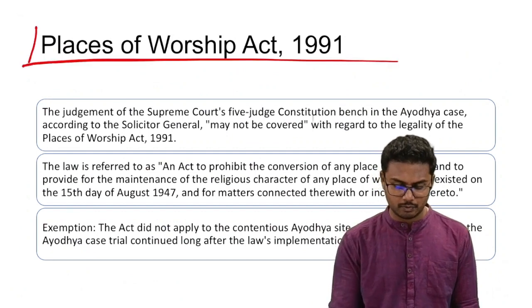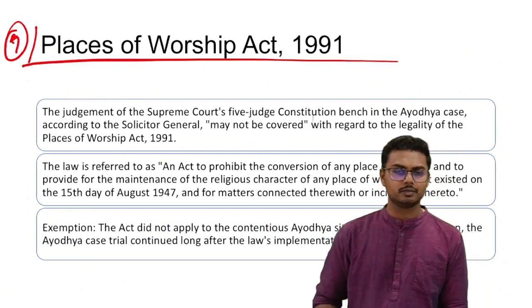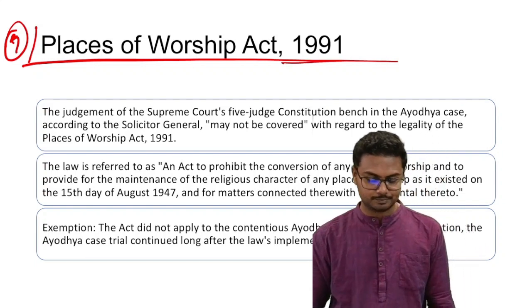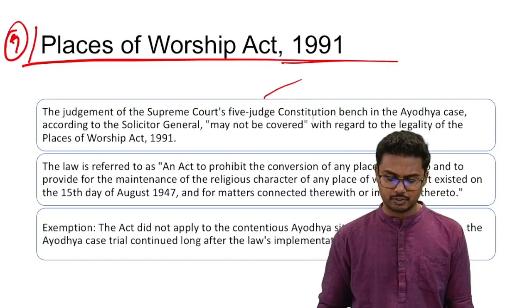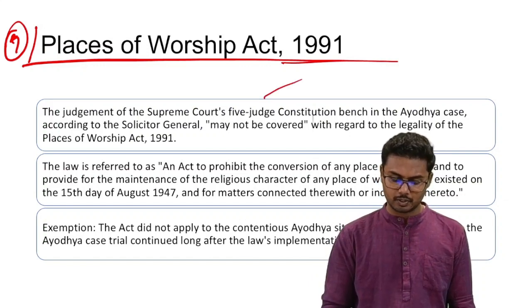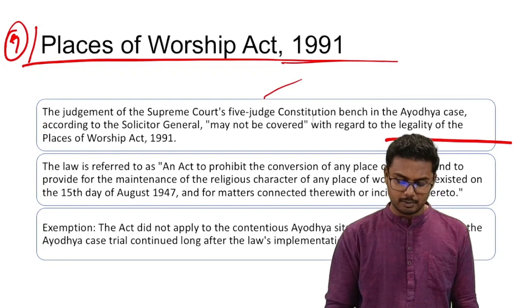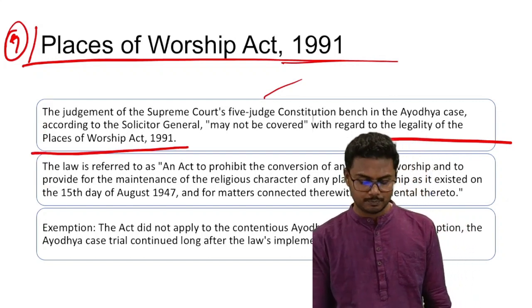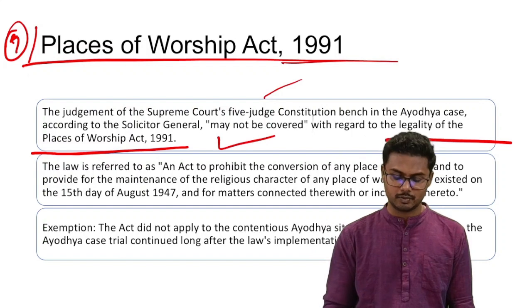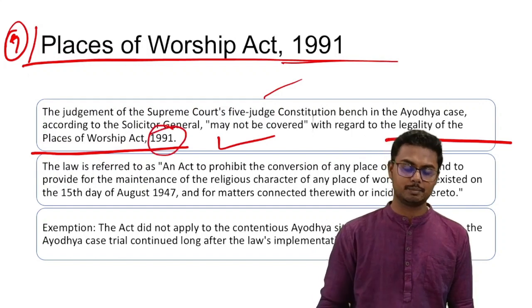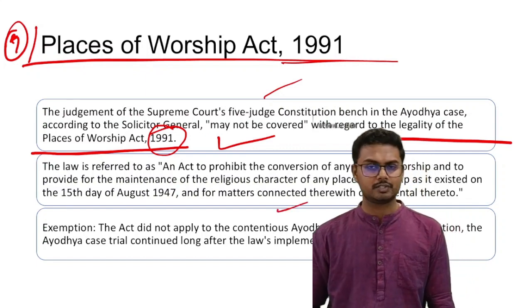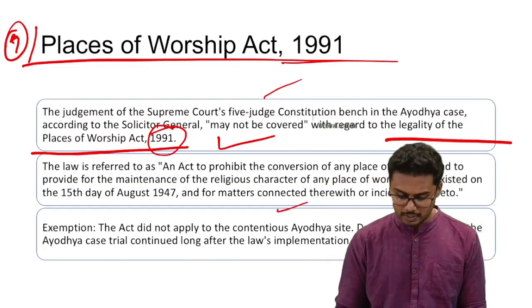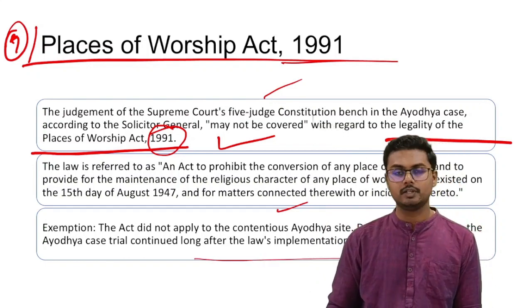Next, Places of Worship Act was in news. So the original act was passed in the year 1991. Recently, the context was the judgment of Supreme Court's five-judge constitution bench in the Ayodhya case, which, according to the Solicitor General, may not be covered with regard to the legality of the Places of Worship Act of 1991, because there is an exception under this law. When this law was enacted in the year 1991, an exception has been provided, that is, the act would not apply to the contentious Ayodhya site. And due to this exemption, the Ayodhya case trial continued long after even the law's implementation.